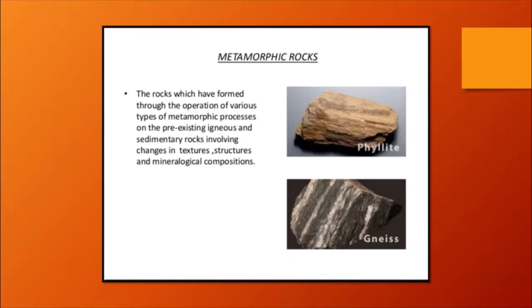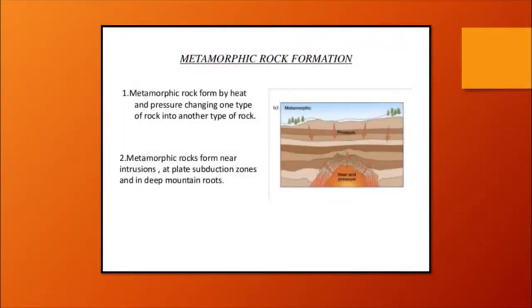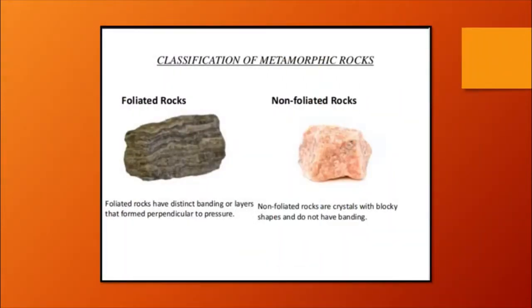Basically, metamorphic rock is derived from metamorphism, the alteration of the composition or structure of the rock by heat, temperature and pressure. The rocks were once igneous or sedimentary, and underwent physical and chemical change. Metamorphic rocks are formed near intrusions, plate subduction zones and deep mountain slopes. There are three types of metamorphism: thermal metamorphism, dynamic metamorphism and regional metamorphism.